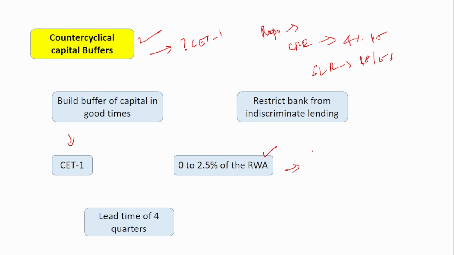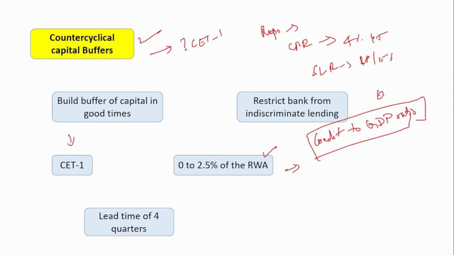The countercyclical capital buffer need not be maintained always by the banks. Only whenever the RBI instructs the banks to maintain this buffer are they required to maintain it. But CRR and SLR, they have to maintain always. So the main indicator that triggers the RBI's decision on whether to create this buffer or not is the credit to GDP ratio, that is, the credit provided to the banking system relative to the GDP of the country. This value is the main thing that triggers whether the buffer has to be maintained or not.